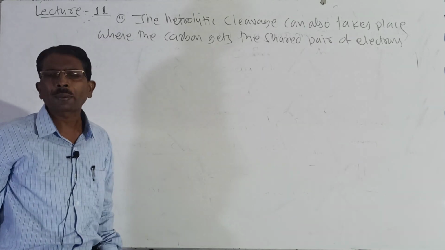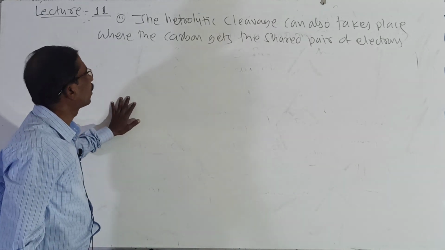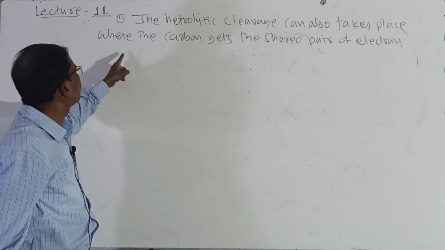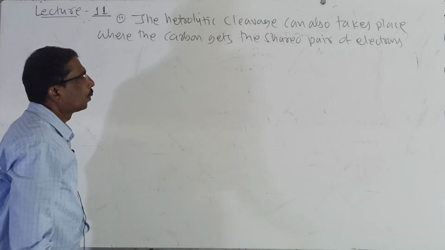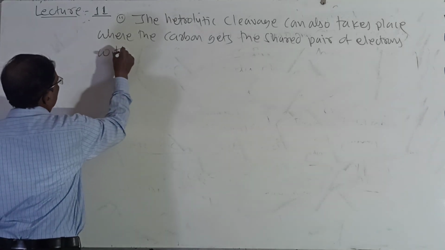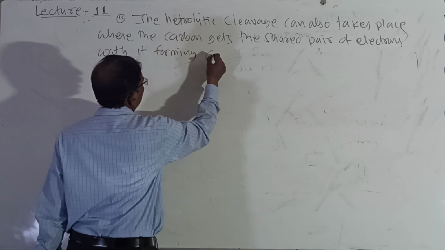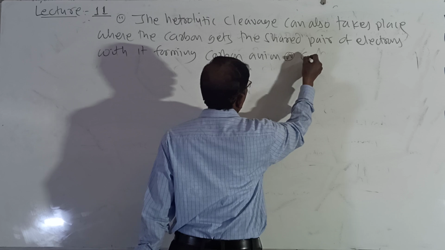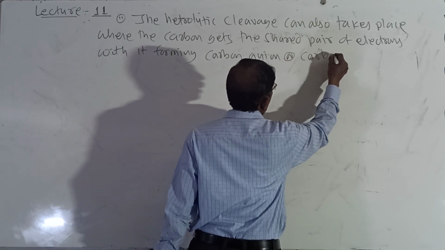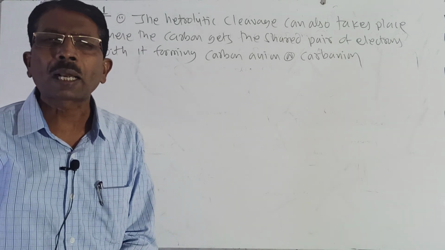So in forming, here it forms a carbanion. It is called carbon anion. So the heterolytic cleavage can also take place where the carbon gets the shared pair of electrons with it, forming carbon anion, or it is also called a carbanion.